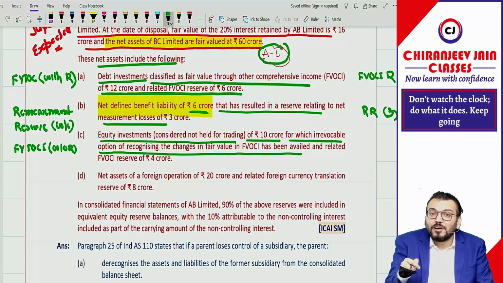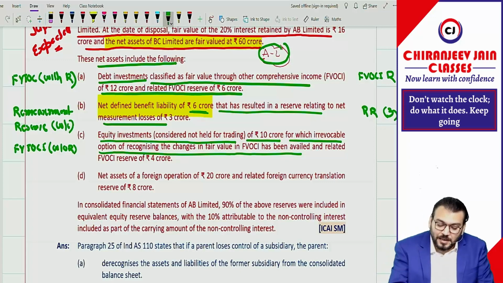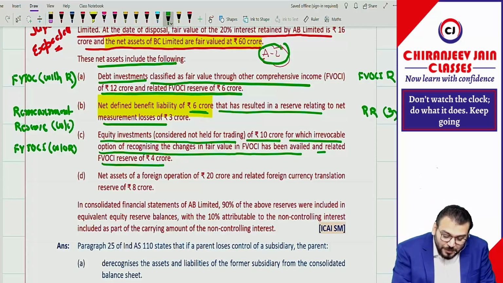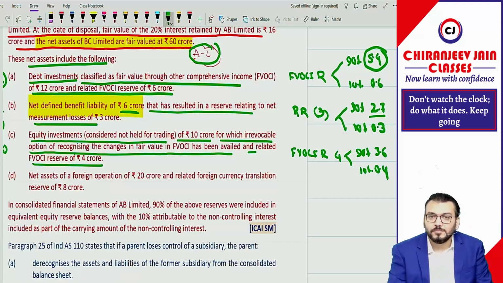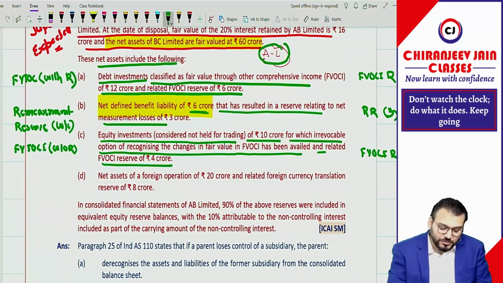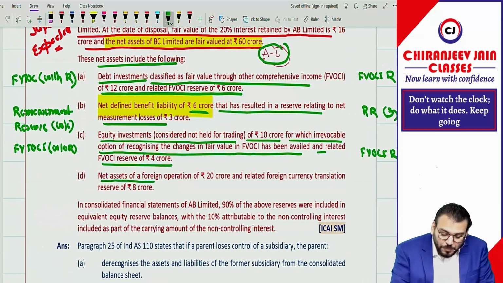There is an irrevocable option given that it can be measured at FVOCI once exercised; it cannot be reclassified. Now, the related FVOCI reserve is 4 crore. So 90% will be 3.6 and 10% will be 0.4. How much will come in the consolidated balance sheet? 3.6. Then net asset of foreign operation of 20 crore.